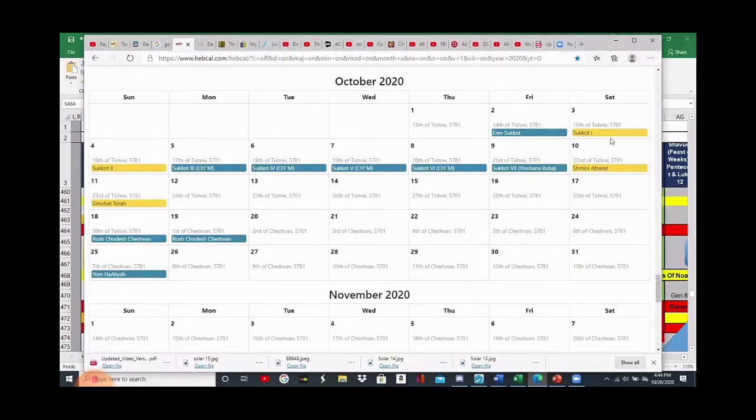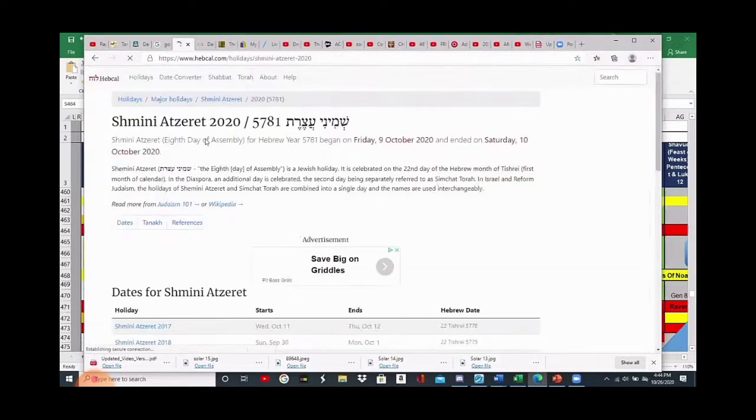This is the 7 days right here. These are the 7 days of Tabernacles, and then it ends on a day that's the 8th day called Shemini Azeret and Simchat Torah. And what they do is they combine both of these 2 days into one day, into one festival. And here's what they call it. They call it the 8th day of assembly. Okay? They combine both days and call it the 8th day of assembly.